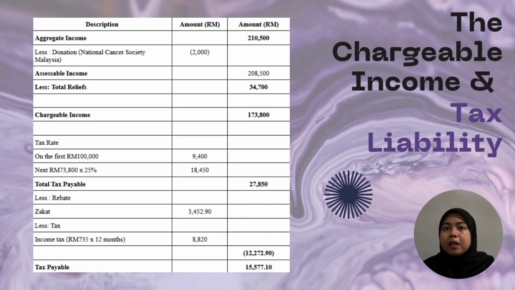Ahmad Nadir's total aggregate income is RM210,500 after deducting the donation and relief of RM34,700. His chargeable income becomes RM173,800. The tax on this income is RM27,850 before rebates such as zakat and monthly tax payment. His final tax payable is RM15,577.10. In conclusion, proper tax planning helped Ahmad reduce his taxable income and manage his final tax liability more effectively.